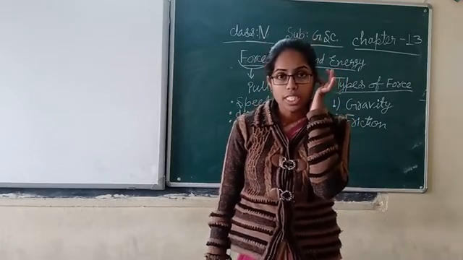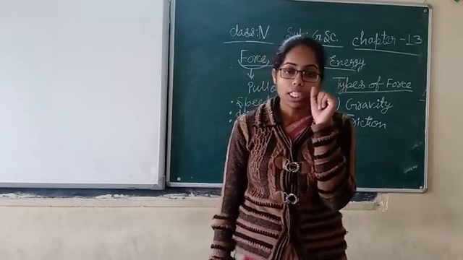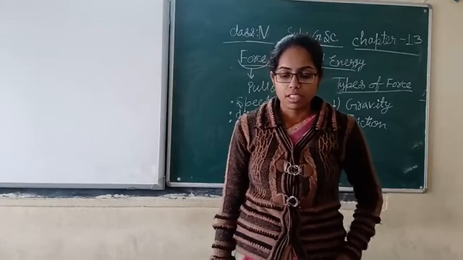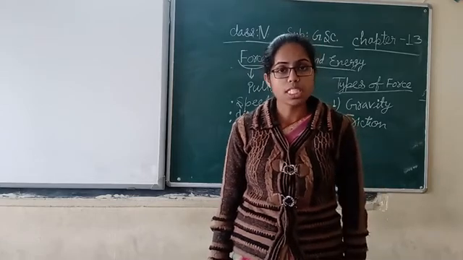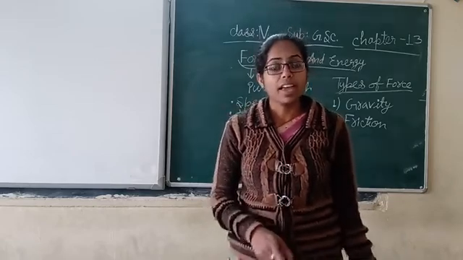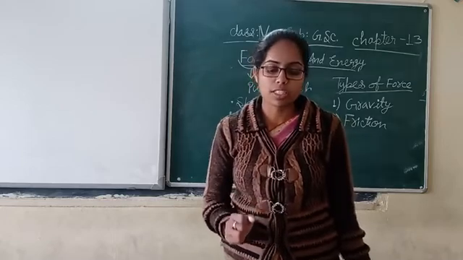It shows some force is acting on the ball, stone and on the flower or leaves. This is because the earth pulls the objects towards its center, and that force is known as the gravitational force. Clear?